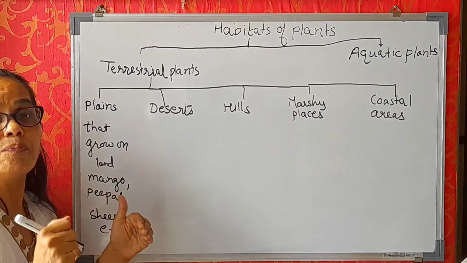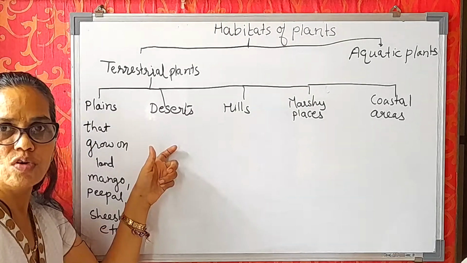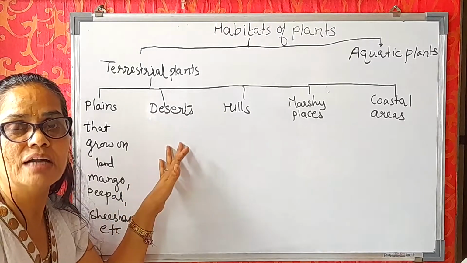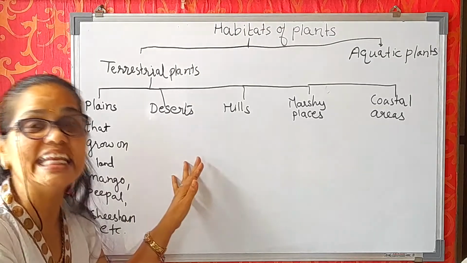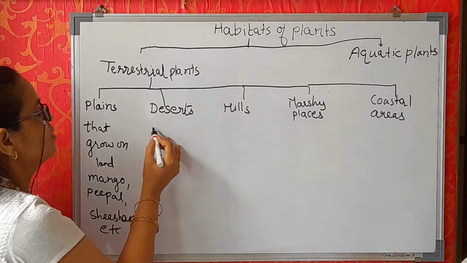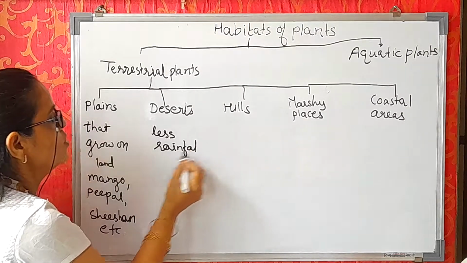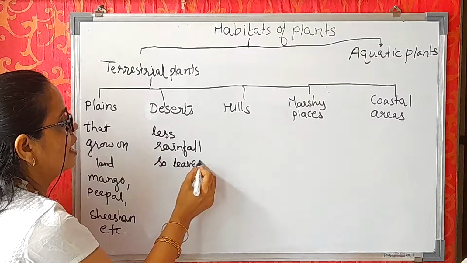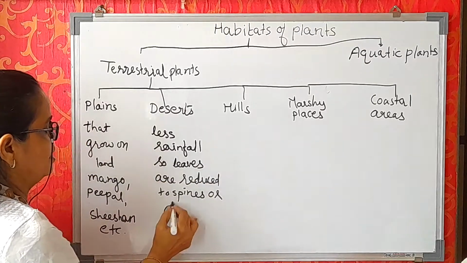So who prepares food for these plants? You know, the stem of the plant prepares the food because it is green in color. Understood? So because of less rainfall, leaves are reduced to spines or disappear.